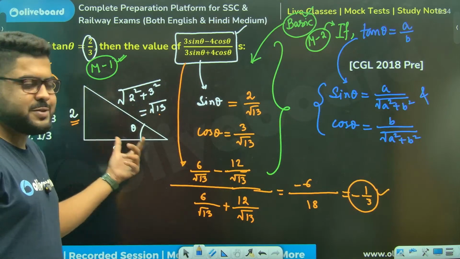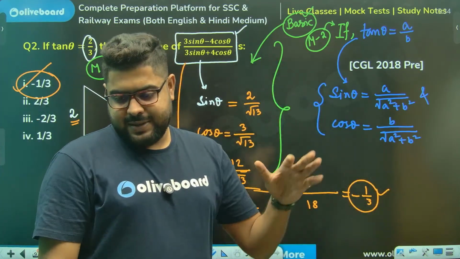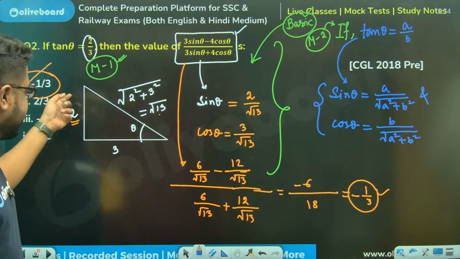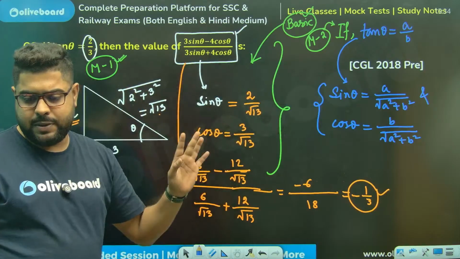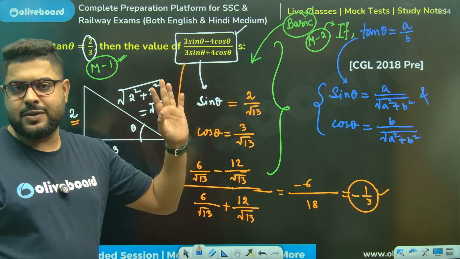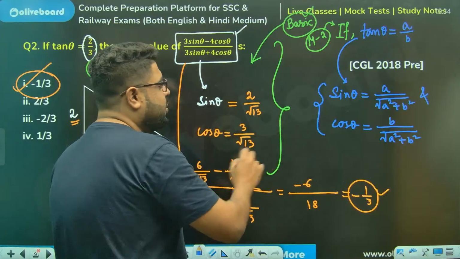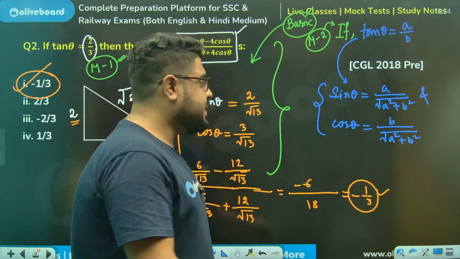You just draw a triangle like this. You will say, "Of course, this is what it will be." This is supposed to happen. If this is a and b, the hypotenuse is root over of a square plus b square, and this has to happen. There is no other way. So if you know this, then you don't need to draw the triangle and do all this. It becomes direct. This is the second method.